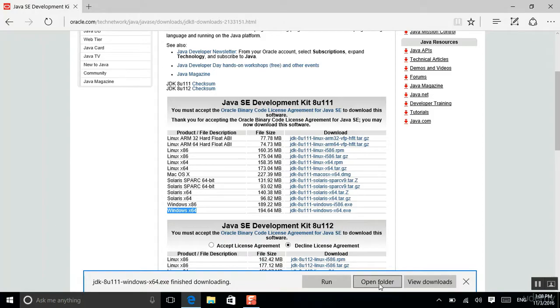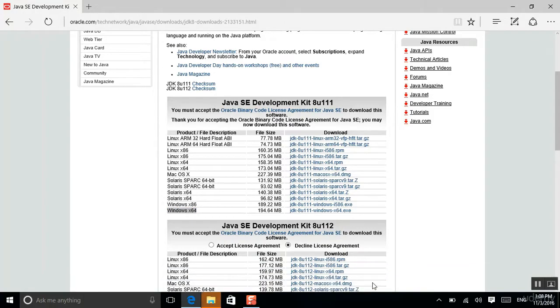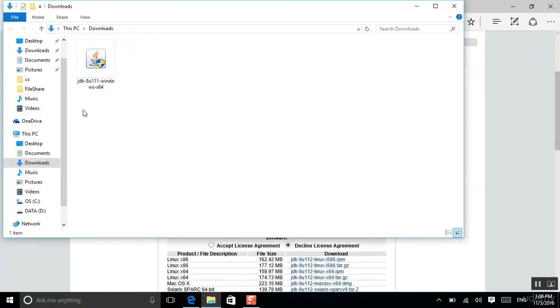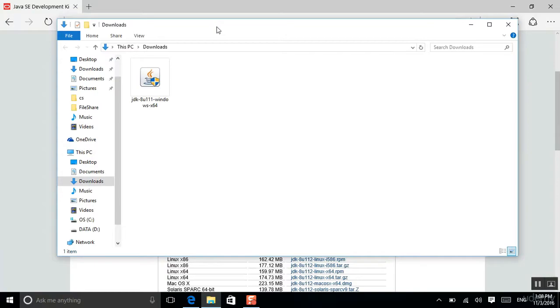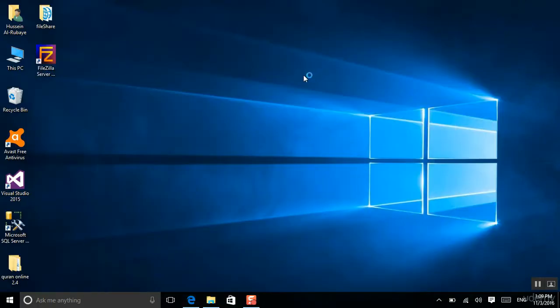Here we go, here is my file. If I go to open, I will see the installation file for the JDK that I could use. So yes, here it is. To get started, I just double click and install it. Even if you have a different operating system, you will go through the same process. Just click install, next. Then let me show you what you will do.